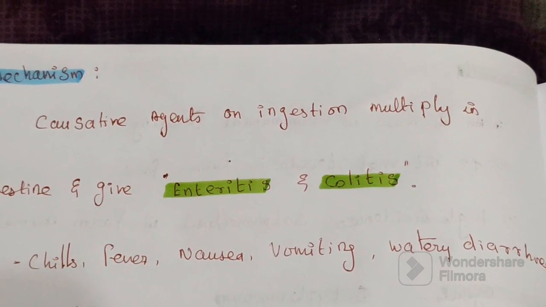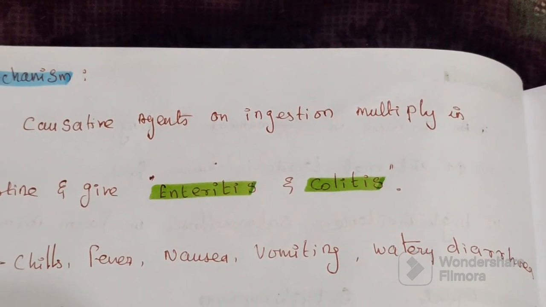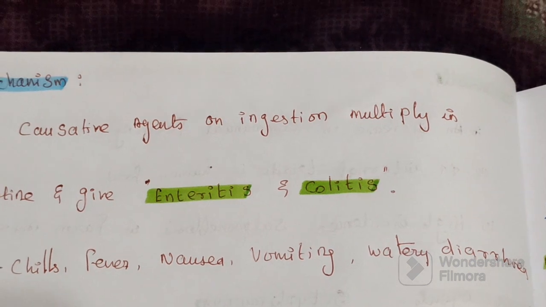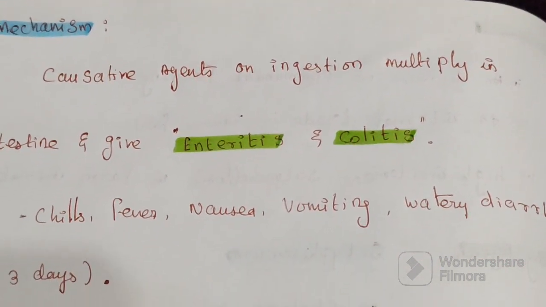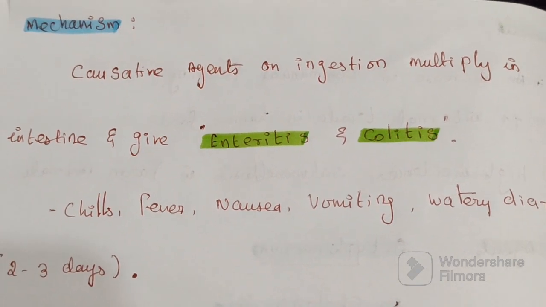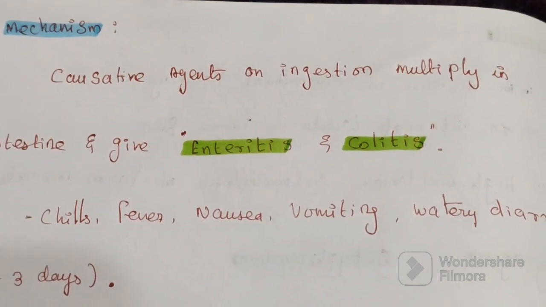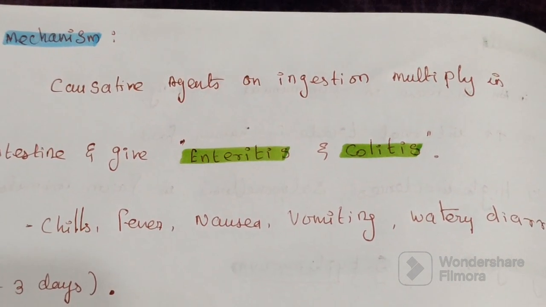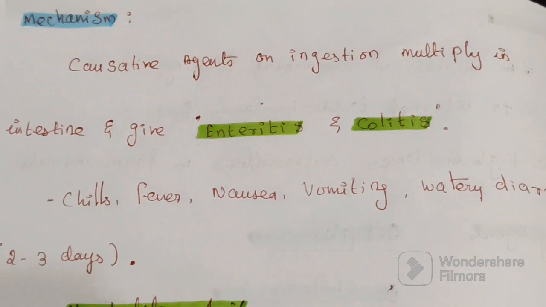Enteritis means infection of the small intestine. Colitis means infection of the digestive tract.